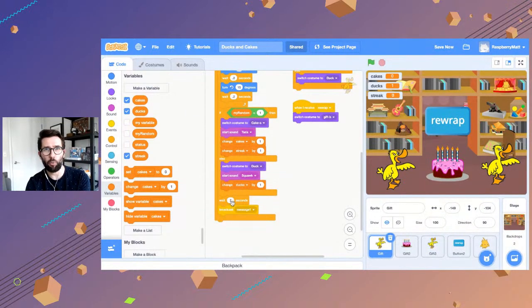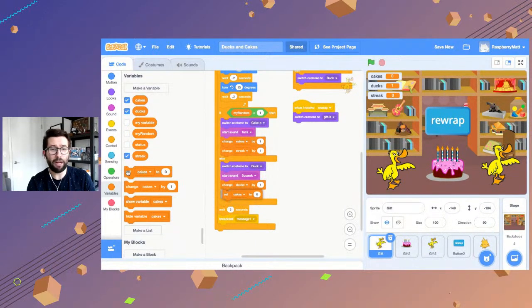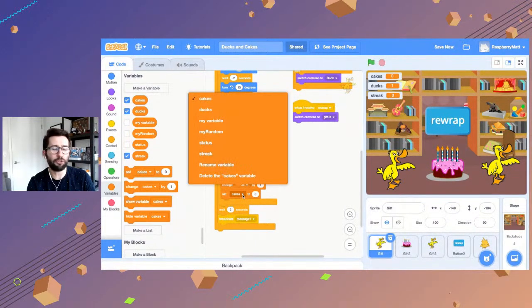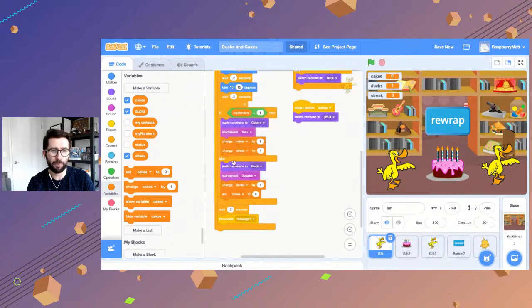So if it's 0, make it 1. If it's 1, make it 2. If it's 2, make it 3. That's what change by 1 is. And then you can change that, of course. However, if it's a duck, we want to set it to 0. No matter what number it is, make it 0. You broke your streak, you're done. So back to 0. Set streak to 0. Okay, does that make sense?